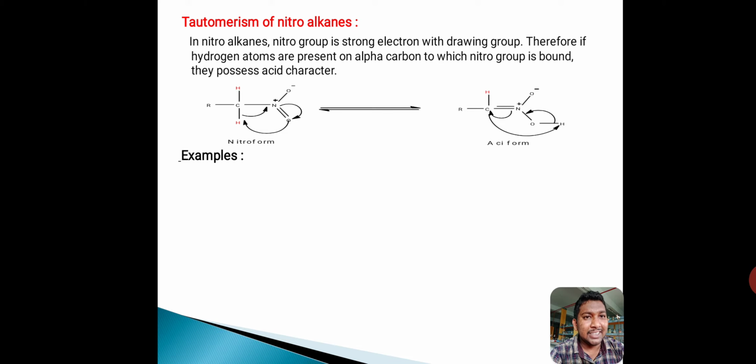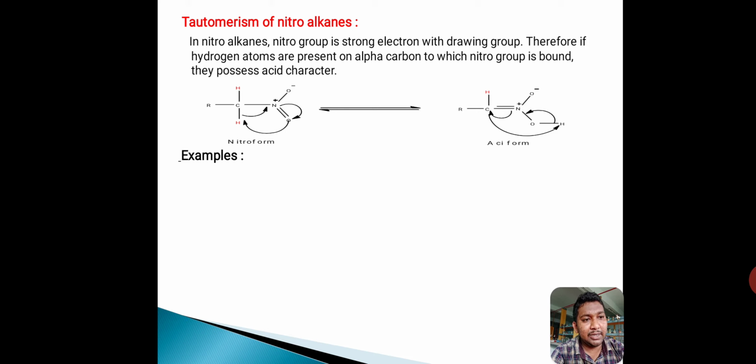And this tautomerism is exhibited by the nitroalkanes containing alpha hydrogens. The nitroalkanes should contain alpha hydrogen. We know that primary and secondary nitroalkanes contain alpha hydrogens.